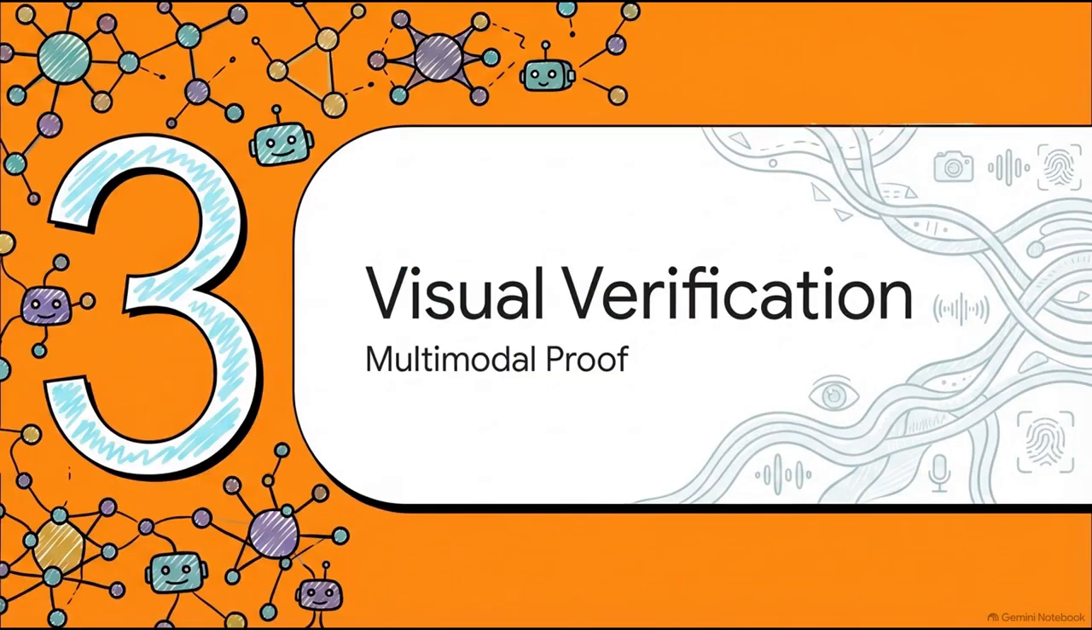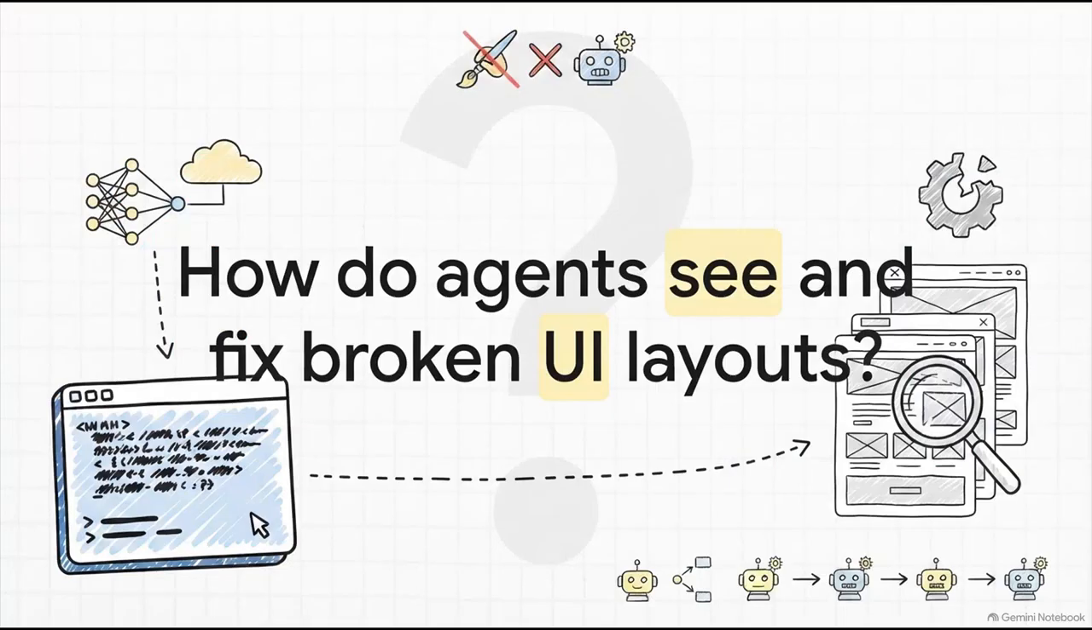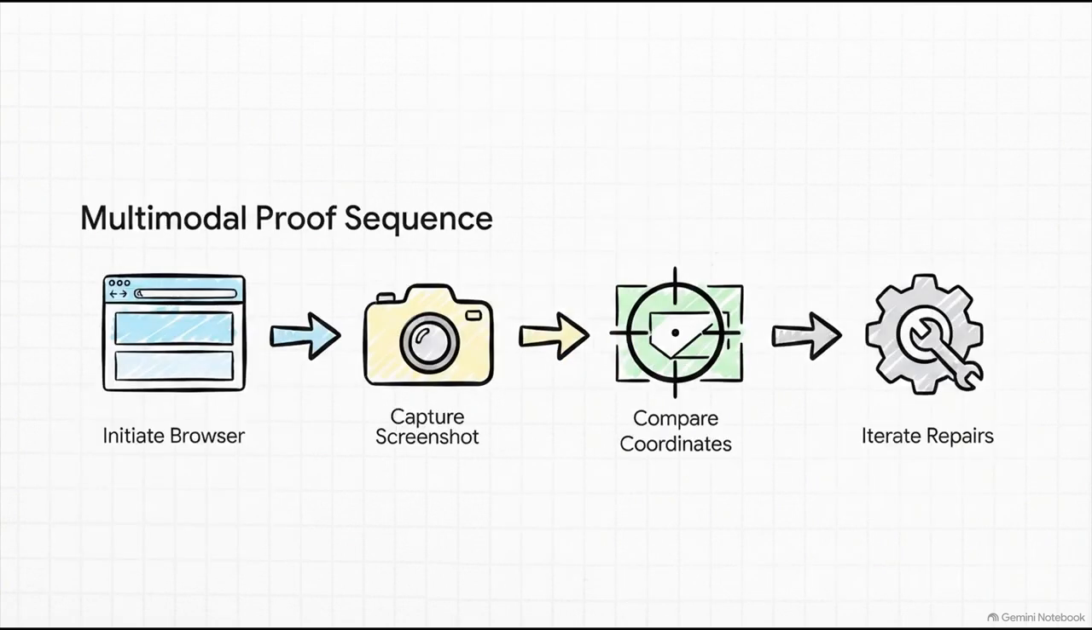Moving on to Section 3, multimodal visual verification. This is where things get incredibly futuristic. You really have to wonder, if these autonomous CLI agents operate primarily in a headless, text-based terminal, how on earth do they see and fix visual front-end bugs? To demonstrate this multimodal grounding, let's look at the proof sequence.